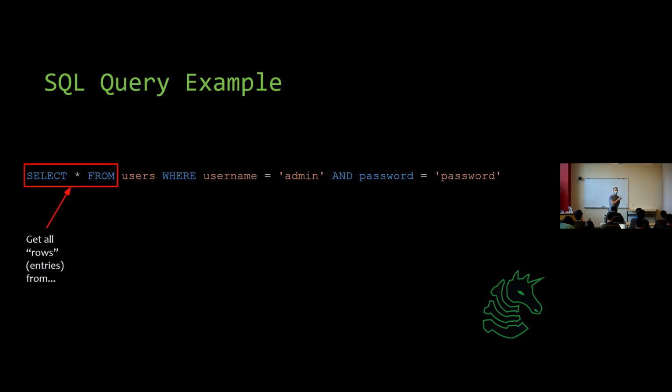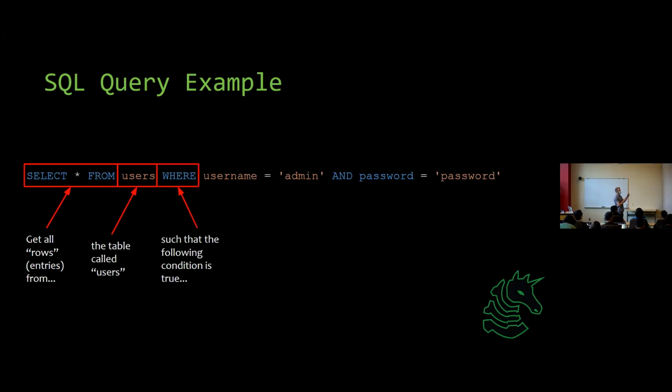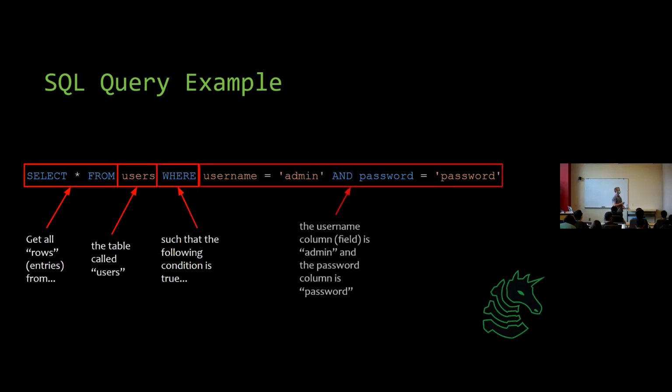The first thing here, SELECT * FROM, says give me all the rows, or every entry, from the table, the section of our database that stores the users, such that the following holds: where the username field of my user is equal to my user-supplied input, that is admin, and the password of that user happens to also be "password". That's going to return some elements if we have a user with that name, admin, and password. So let's look at it in context.